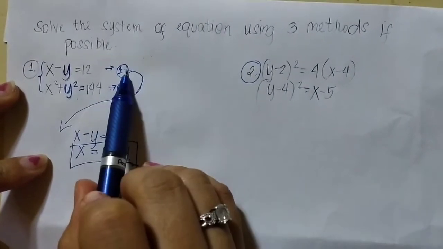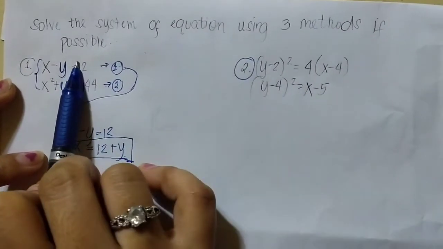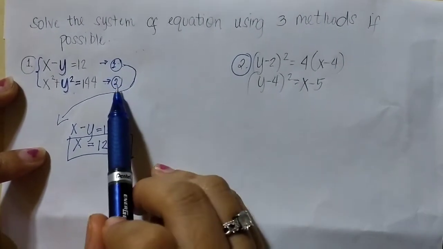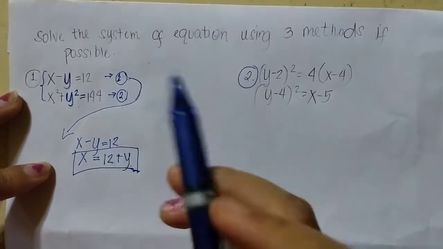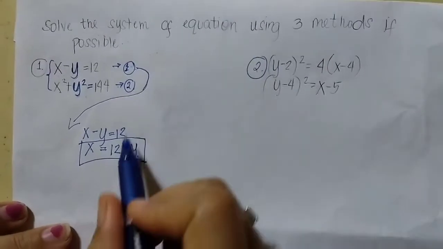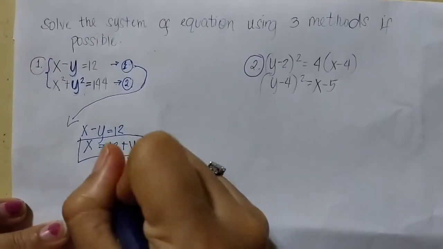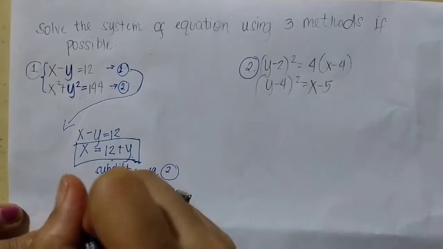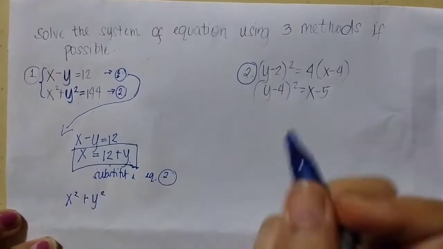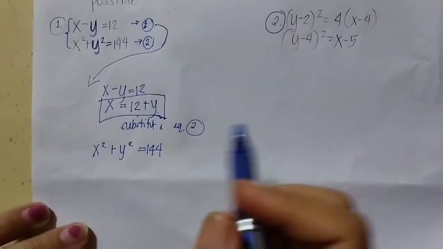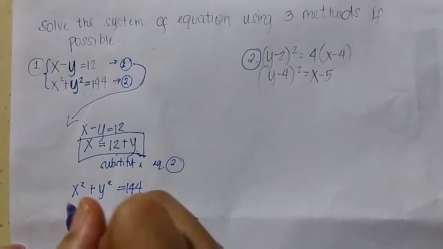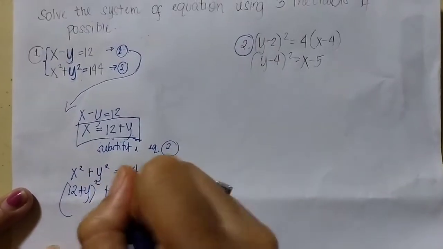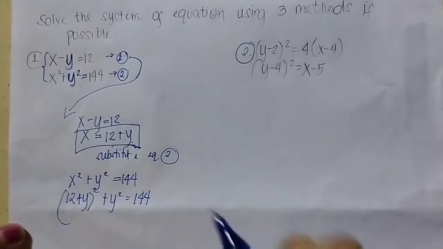You cannot return it to equation 1; it must go into equation 2. The same if you use equation 2, you substitute it into equation 1, not back into its own equation. So equation 2: x squared plus y squared equals 144. Then substitute the value of x in terms of y: 12 plus y, squared, plus y squared equals 144.